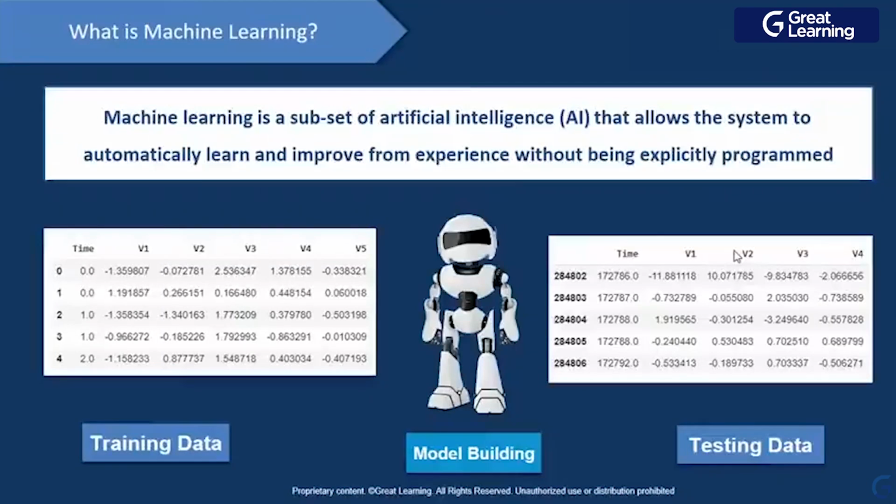So what is machine learning? When I didn't know the concept, maybe I used to feel like, okay, the machine can learn by itself, right? So machine learning is a subfield of artificial intelligence. Artificial intelligence is the umbrella, and under that we have lots of subfields. One of the subfields is machine learning, that allows a system to automatically learn and improve from experience without being explicitly programmed, right? So this is the definition of machine learning.